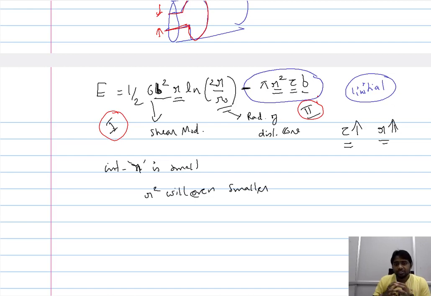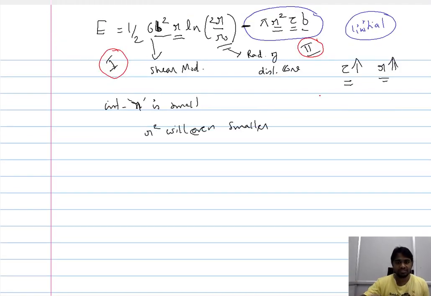Now, in addition to the nucleation of the dislocation, which ultimately increases the dislocation density, there is also another phenomenon that increases the number of dislocations, and this is referred to as the multiplication of dislocation.